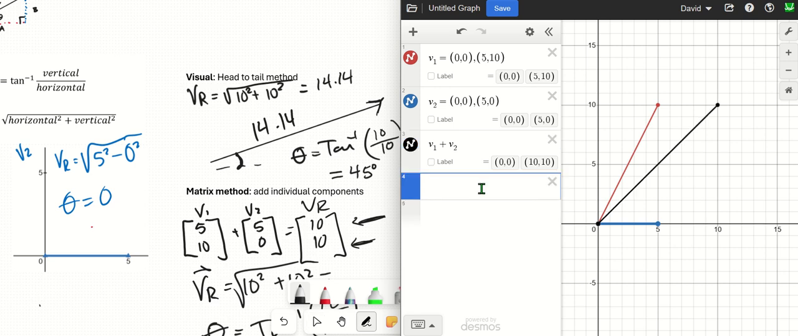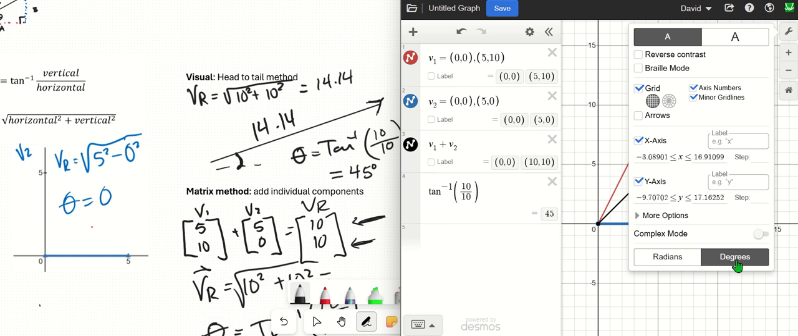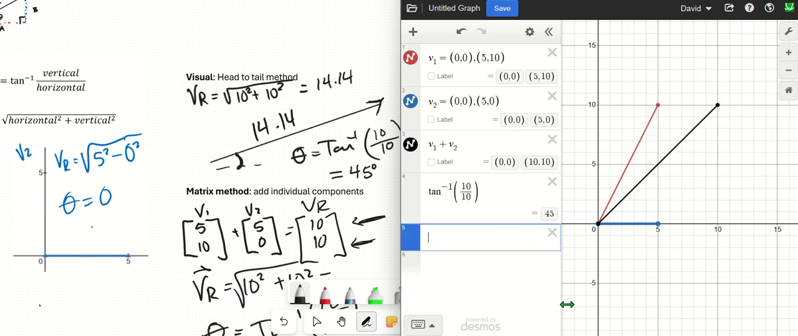Now I could do the same thing. I could say inverse tangent, so tan to the negative 1 of 10 divided by 10. And I want to make sure this is already in degrees. If you don't have it in degrees already, make sure you click right here in degrees. You don't want it in radians. All right, then if you want to find out your magnitude, you're going to go nth root, make sure it's square root, and then we go 10 squared plus 10 squared. And I could see I get 14.14, just like we saw right here.